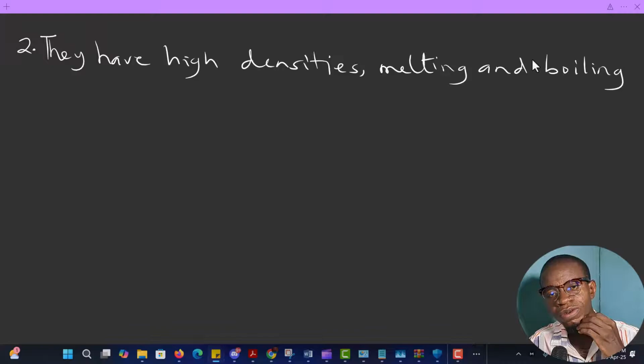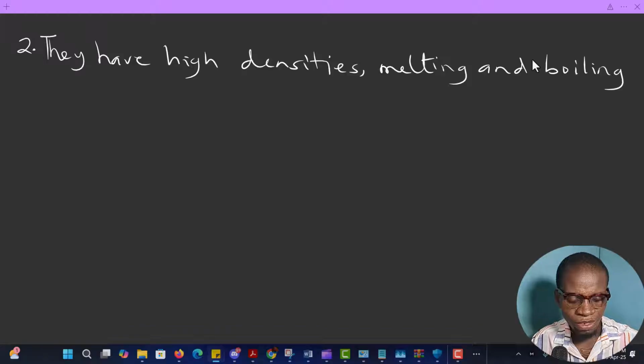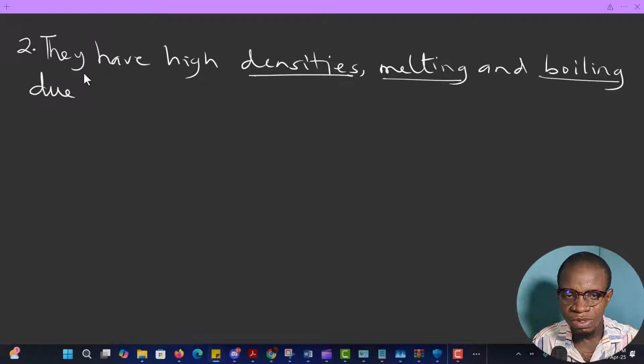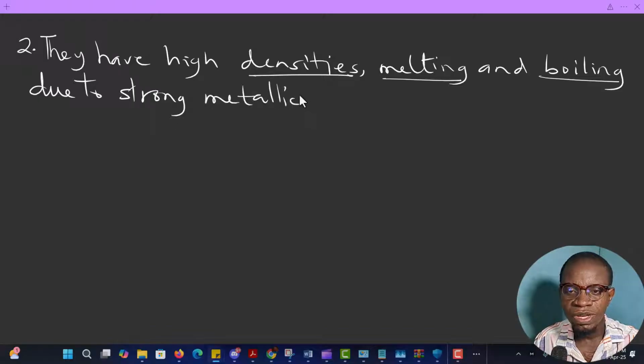And the reason why they always have high density, melting point, and boiling point is due to the strong metallic bonds of metals.